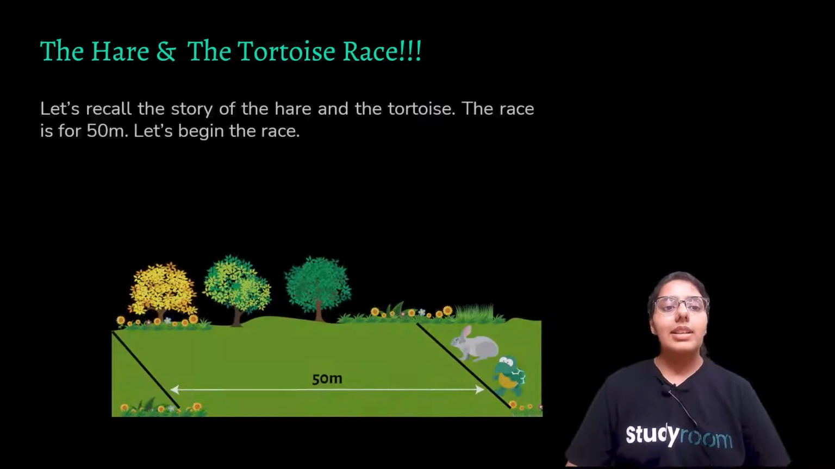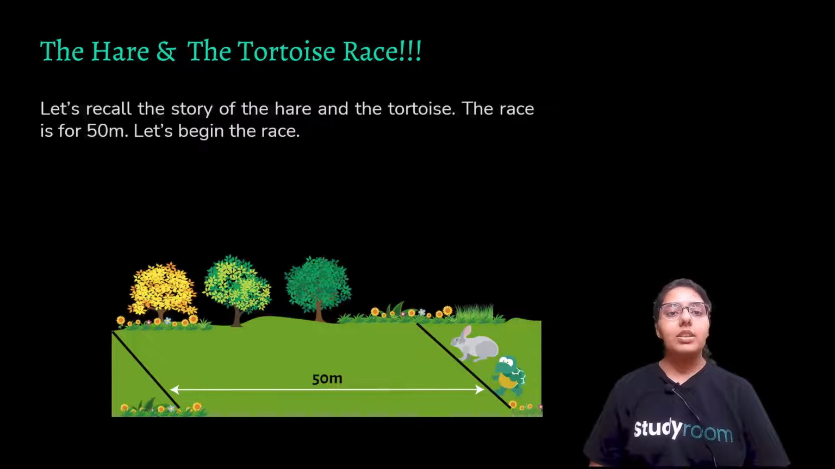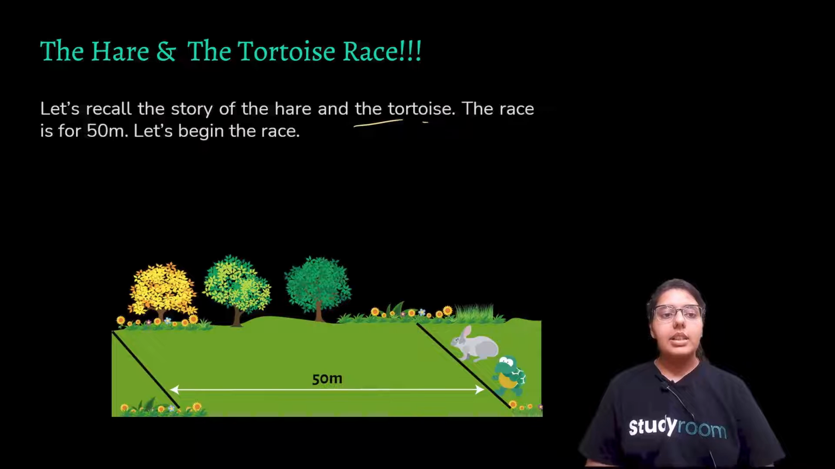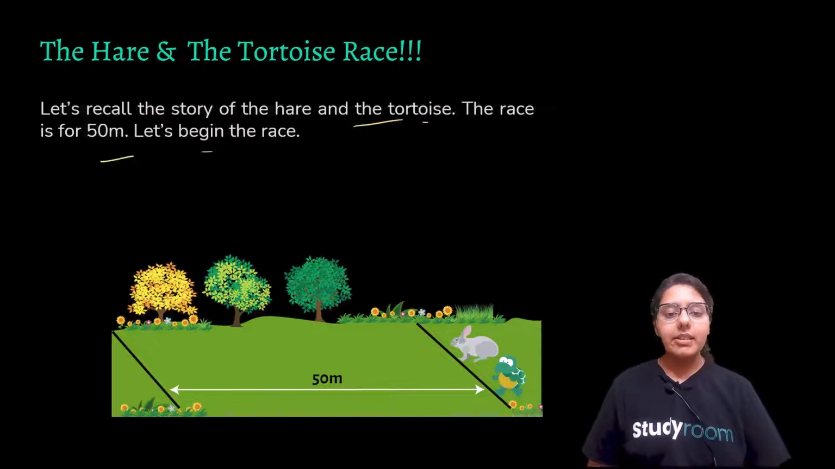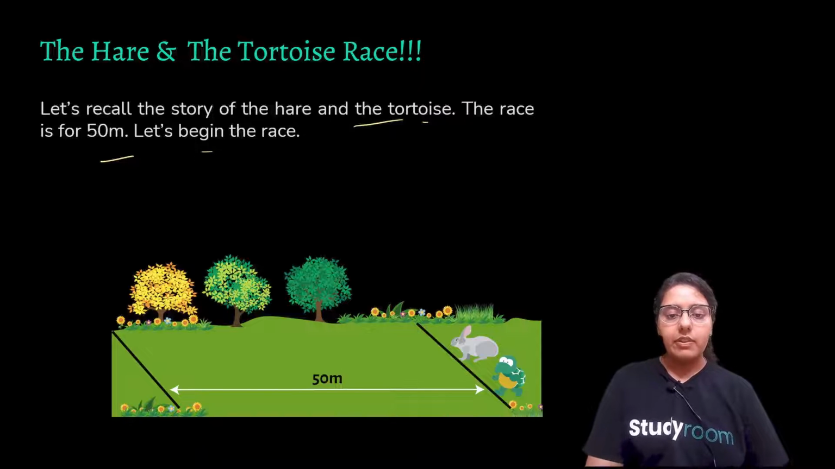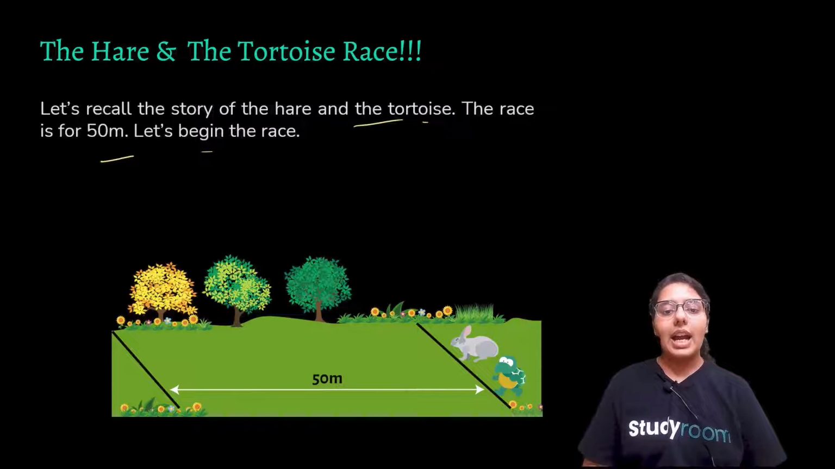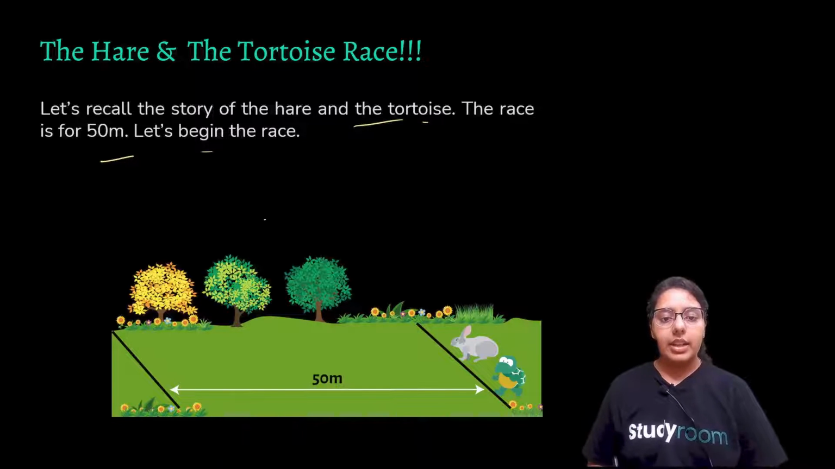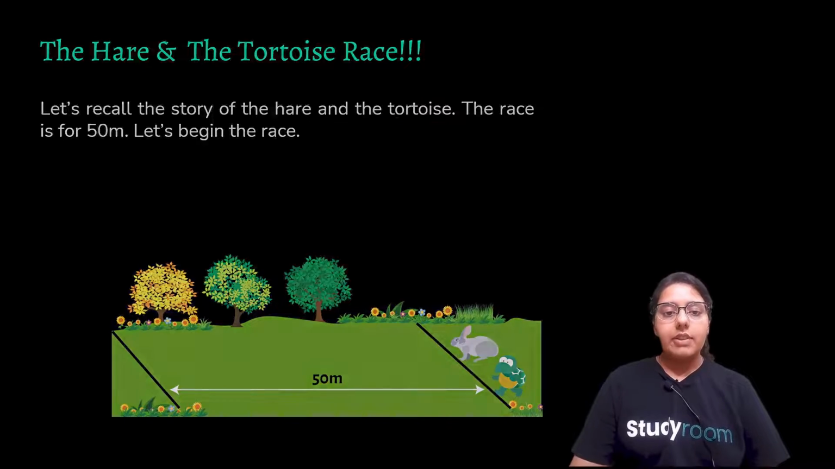So let's hear the story of the hare and the tortoise race. Let's recall the story. The race is 50 meters. Let's begin the race. Okay, so there is one reference point, of course, with reference to which we will be measuring. They both will be starting from here. This is your reference point. This is the 50-meter race.